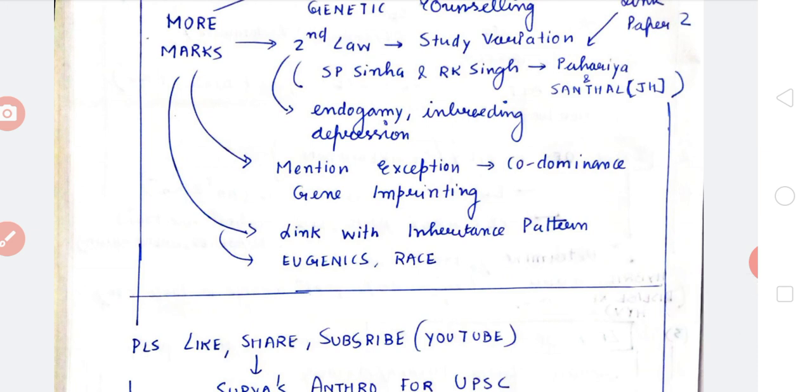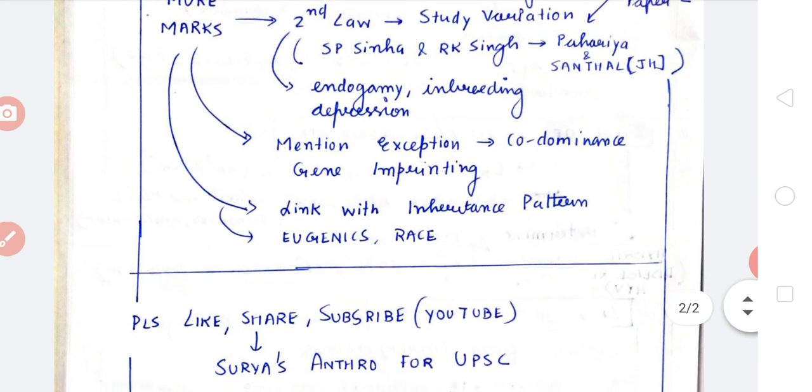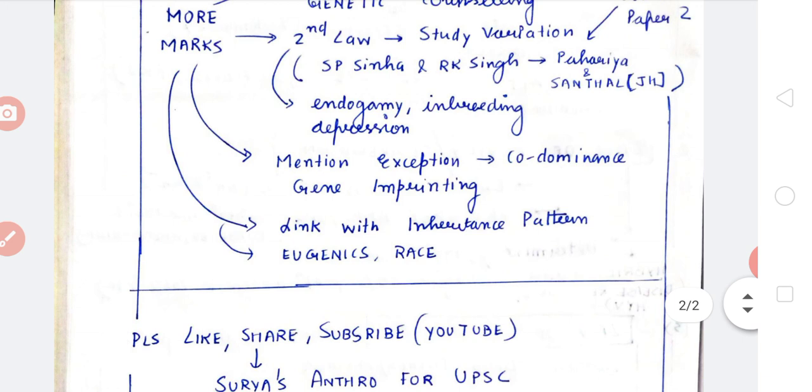The applications of Mendelian genetics have some exceptions. Why? Because in the ABO blood group there is codominance. So the first law, the law of dominance and recessiveness, is there, but there is also codominance, which is not explained by the Mendelian law of inheritance. Now, genomic imprinting. In many individuals, the gene coming from the father expresses differently from the one from the mother. There is a disease, Huntington chorea, in which this expression is different. So Mendel's law of inheritance is in some cases not applicable. So we have to take that also into account.